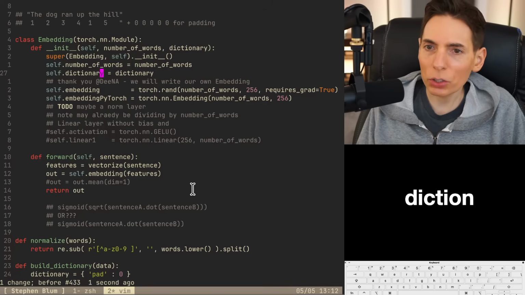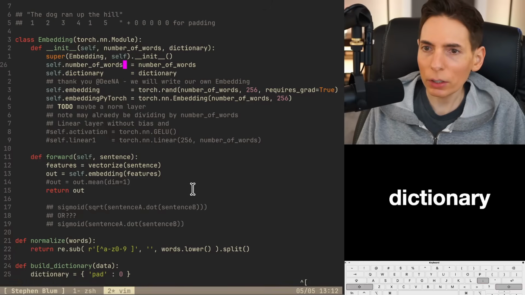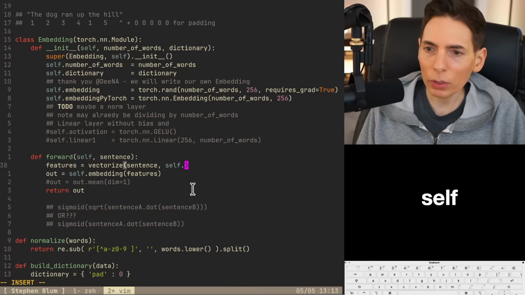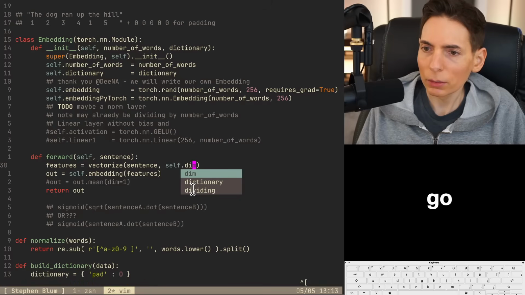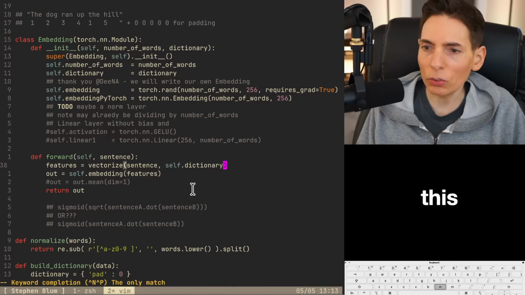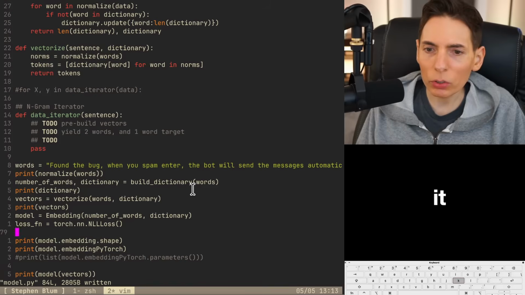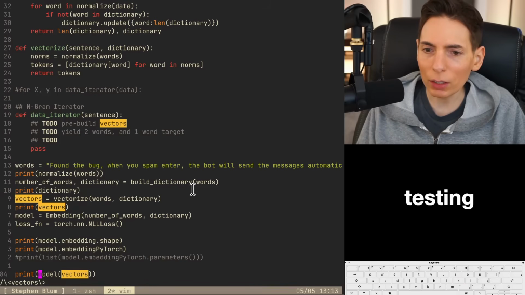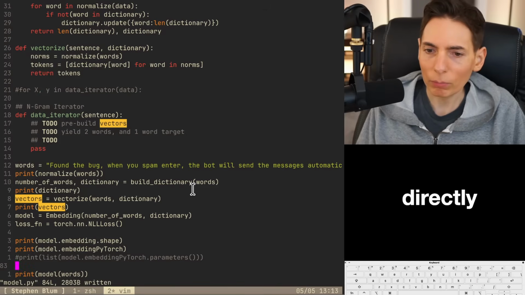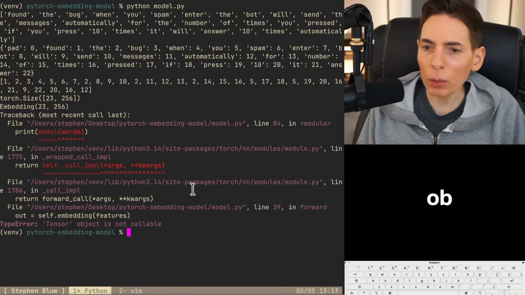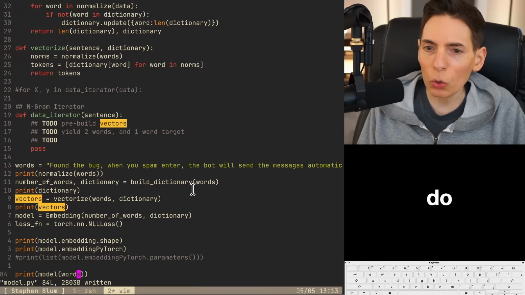All right, so we're gonna store a dictionary. Put a dictionary here, all good. And then we need to pass in the self dictionary. Okay. So that should allow us to pass it. We already got our vectors here, but that's just for testing. We actually need to pass in the words directly. So this will be a sentence, perfect. Now we should get tensor object is not callable. Where's that at? Who's doing that?